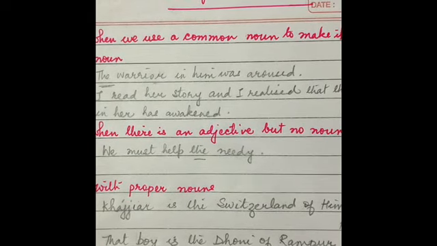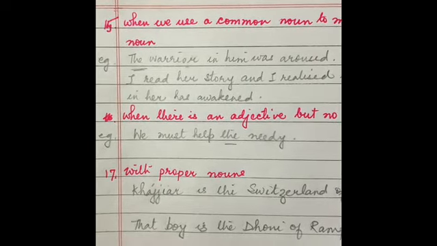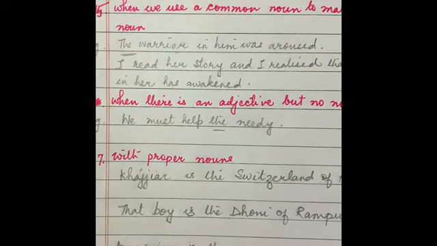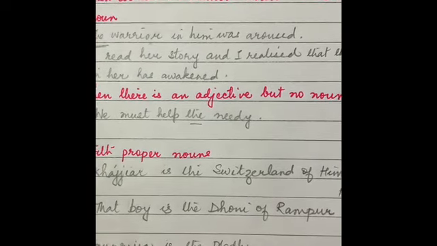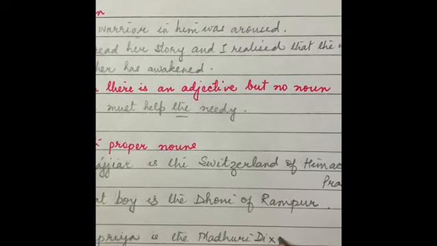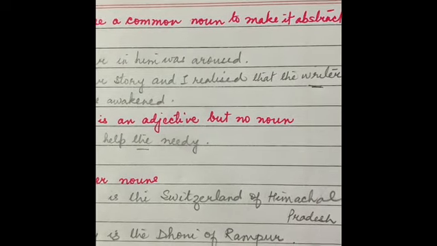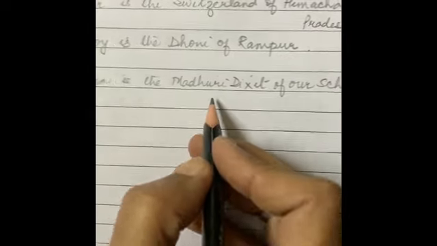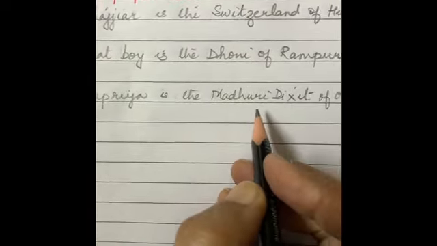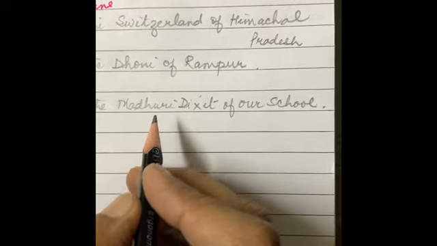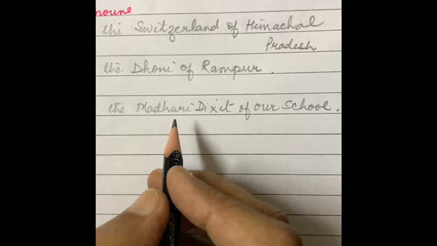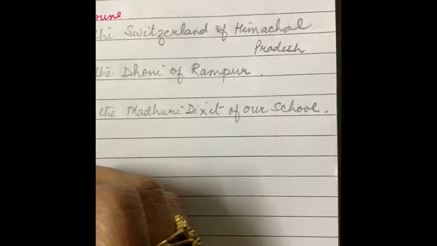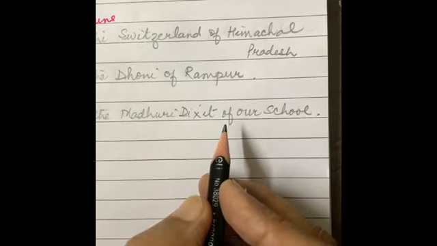Now one more example. Anupriya is the Madhuri Dixit of our school. Now see, Madhuri Dixit is a proper noun, but here it is used as a common noun because here Madhuri Dixit means a very good dancer. So it means Anupriya is the best dancer of our school.